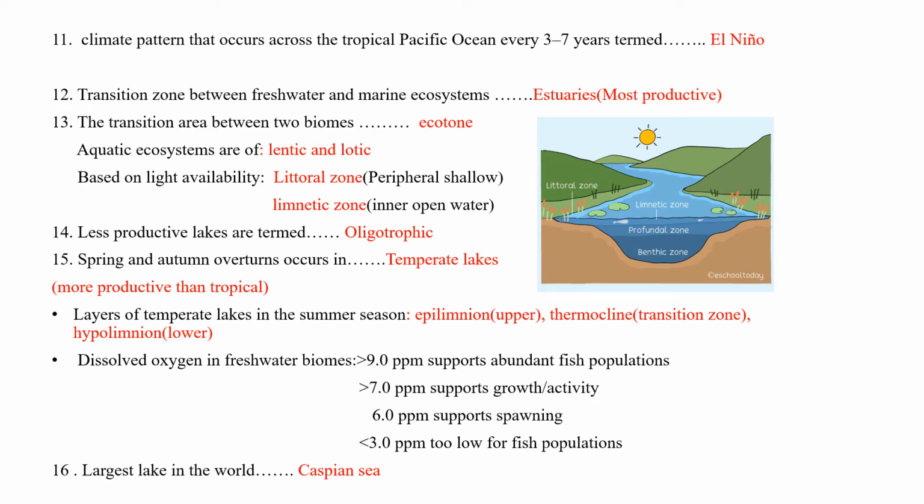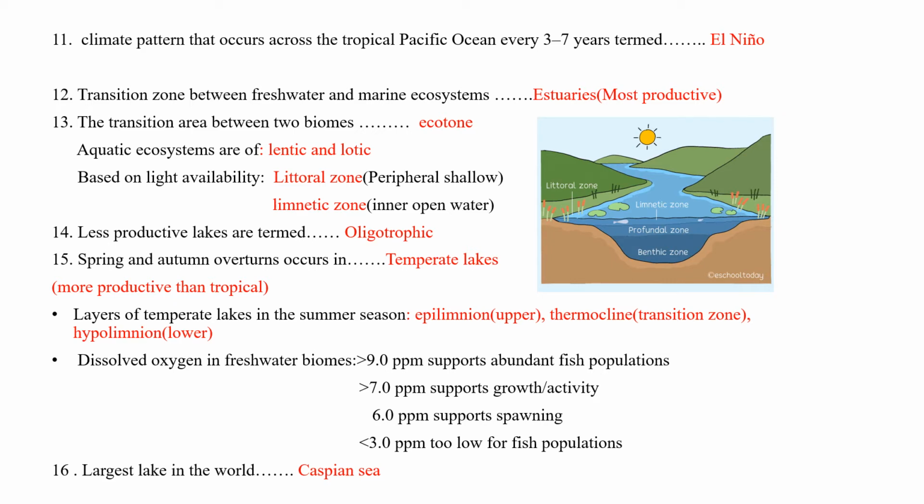If it is greater than 7 parts per million, it supports growth or activity of fishes. At 6 ppm, it supports spawning of fishes. Less than 3 ppm is too low for the fish population. Less than 2.2 ppm is termed anoxic condition.